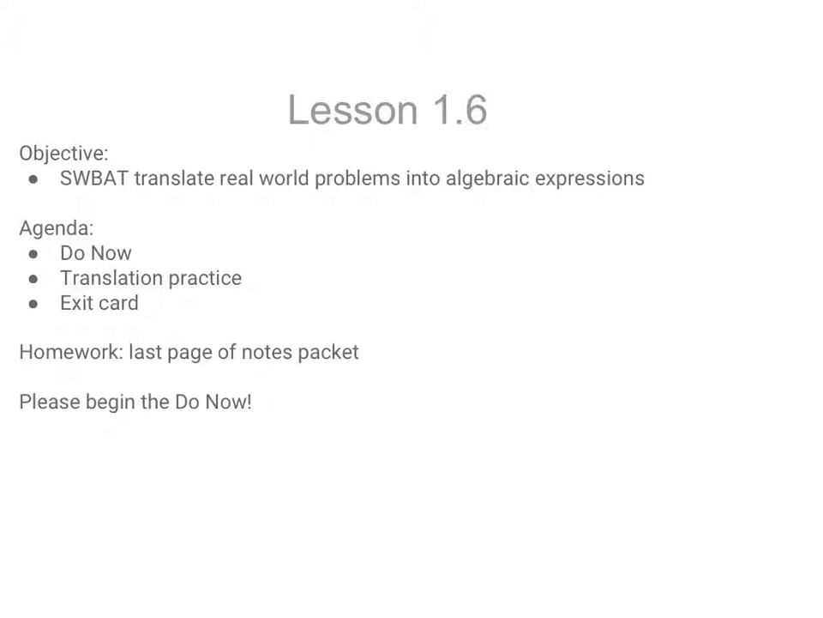All right, this lesson takes off where we left off yesterday, and we're going to continue to translate problems into algebraic expressions. The problems today, though, will be a little more real-world-like, not so much "a number less than 7," but more like some real-world situations that you have to be able to translate into algebraic expressions. So let's take a look at the do now answers real quickly, and then we will begin to practice.